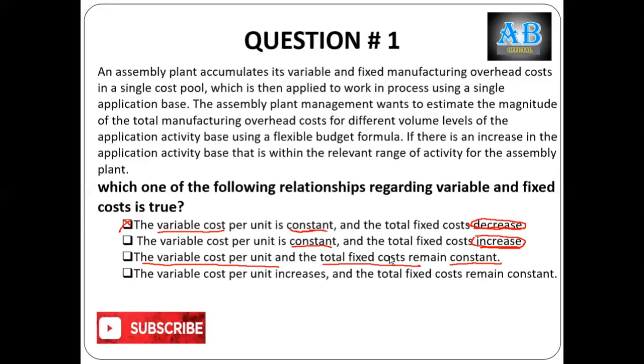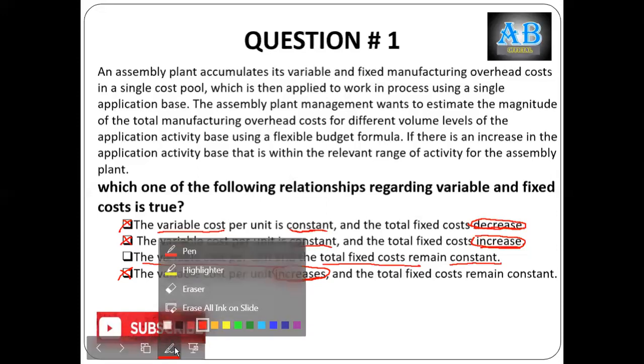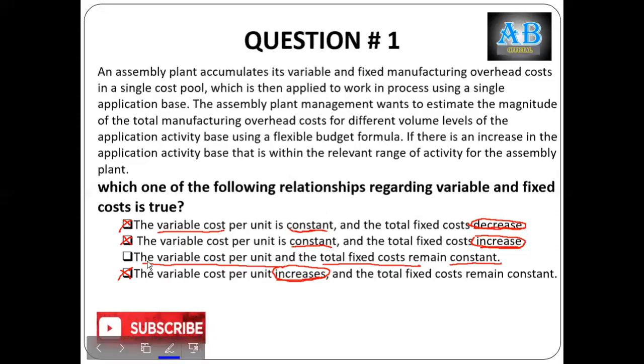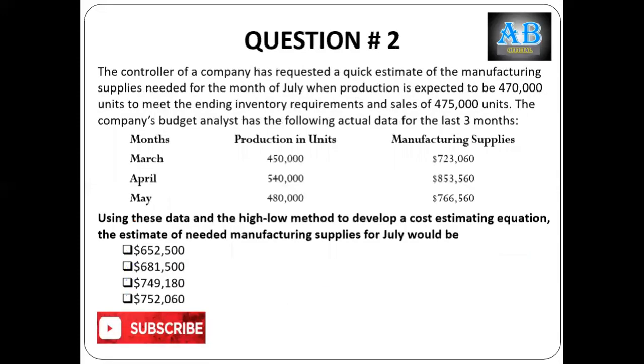On the other side, fixed cost remains constant in total, but it goes down per unit. Variable cost per unit increases? No. And the total fixed cost remains constant. Yes, this is the reason why we don't opt for option D. So option D is the wrong answer, option B is wrong, option A is wrong, and option C is the right answer. Let's move to the next question.